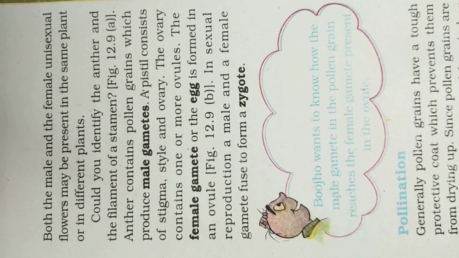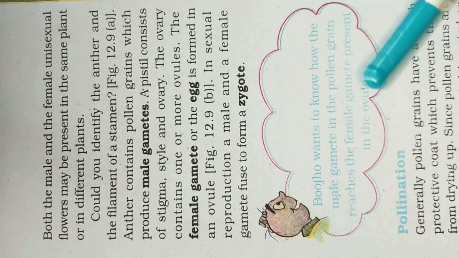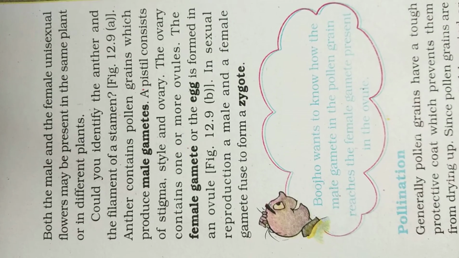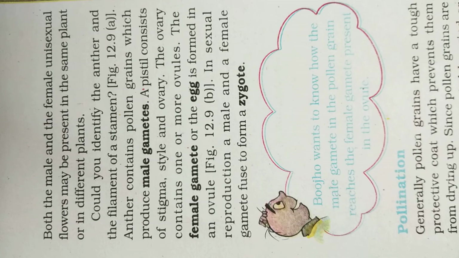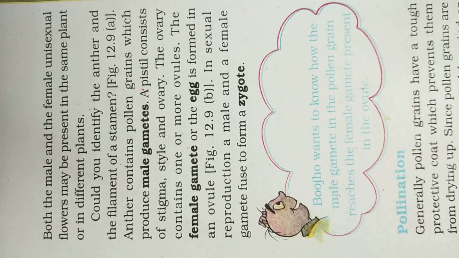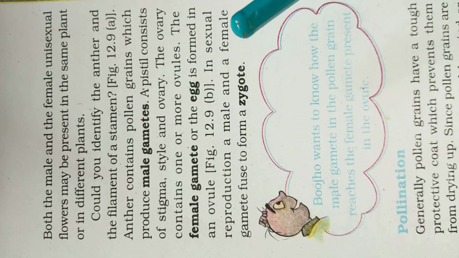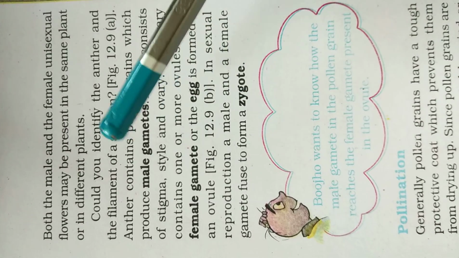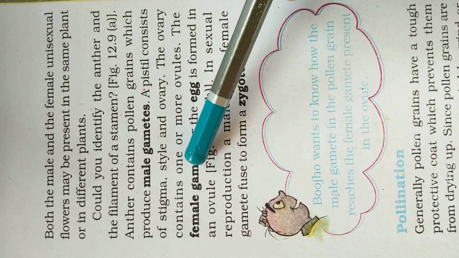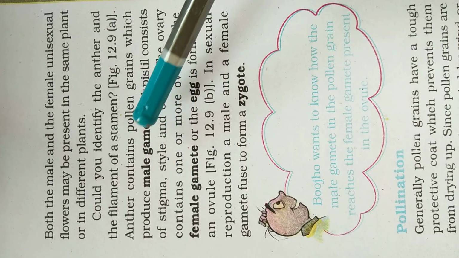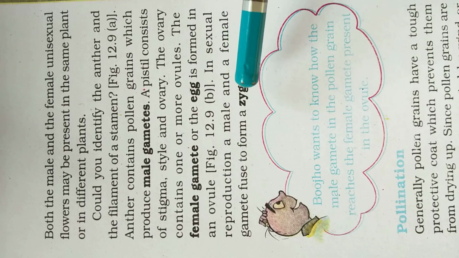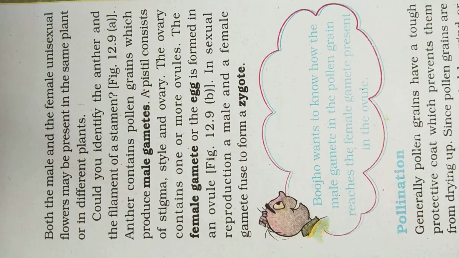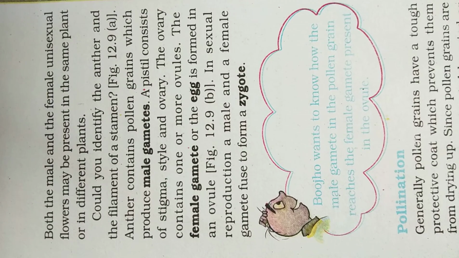In sexual reproduction, a male and a female gamete fuse to form a zygote. So how is a zygote formed? In the process of reproduction, what happens? The male and the female gamete fuse to form a zygote. So the male gamete and female gamete both fuse and form a zygote. Then how they will fuse, I will explain to you in the next period.